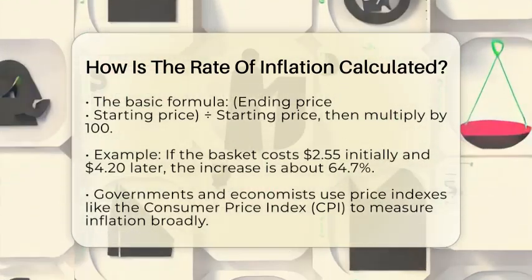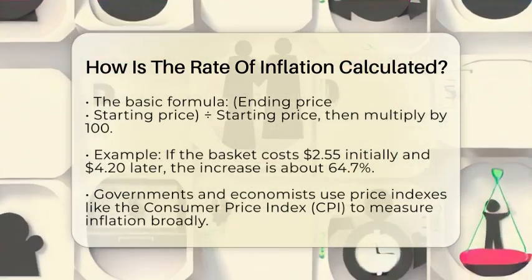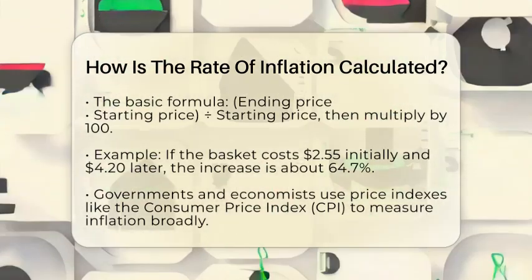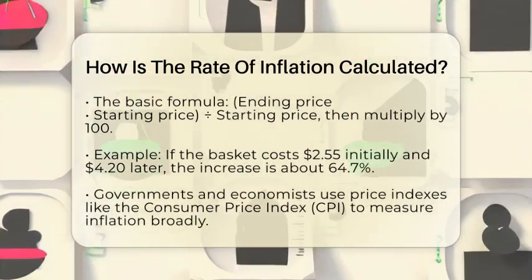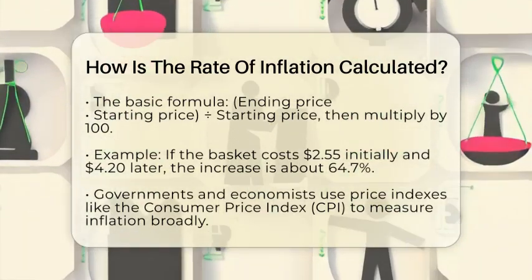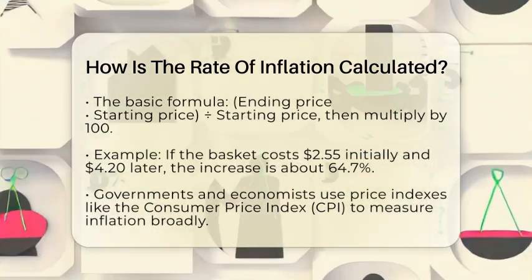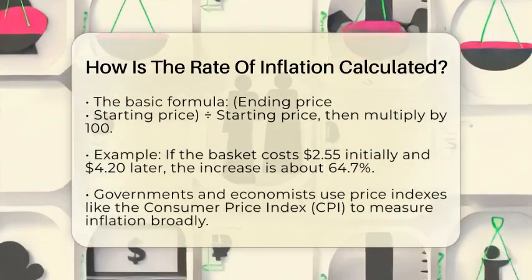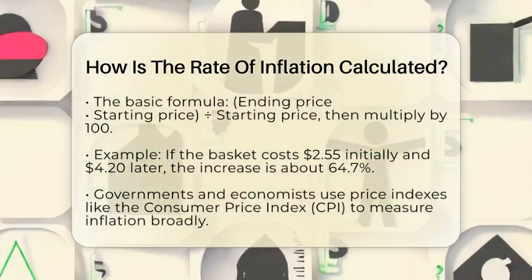So, if the basket cost $2.55 at the beginning and $0.20 at the end, the calculation would be $0.20 minus $2.55, divided by $2.55, then times 100. That gives us a percentage increase of about 64.7%. This percentage tells us how much prices have increased over that period.